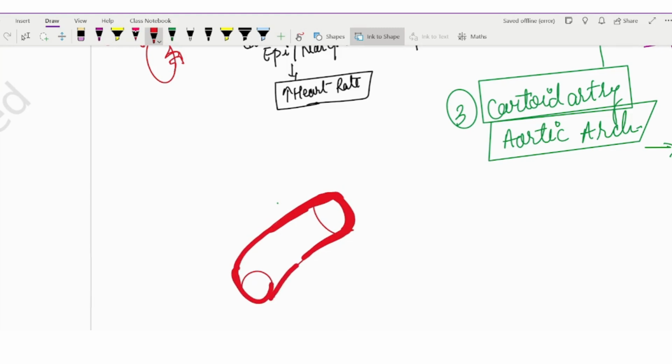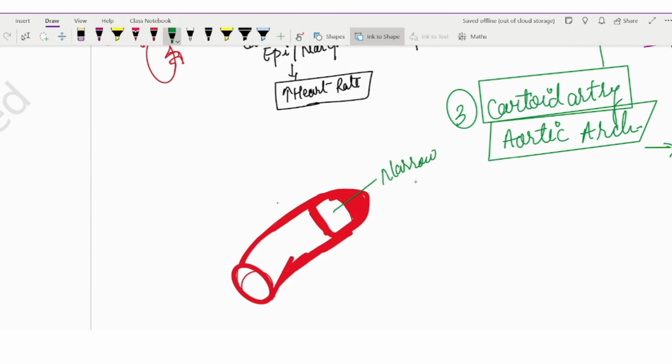So in this part you can notice there would be a very narrow lumen of the blood vessel. Because of this, our blood pressure will increase in this part, right? So basically we can say this narrow lumen is because of the vasoconstriction.